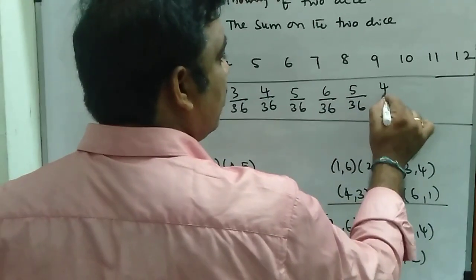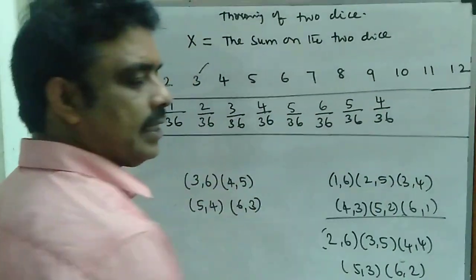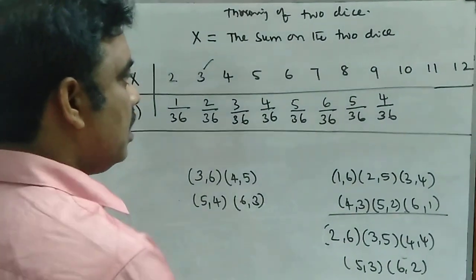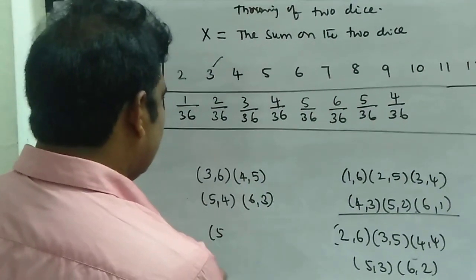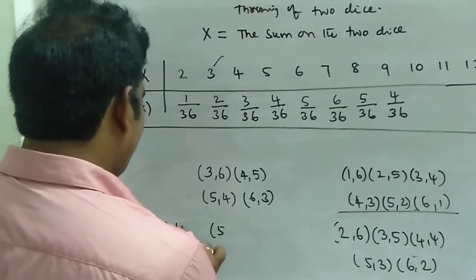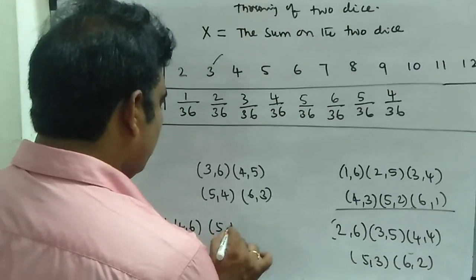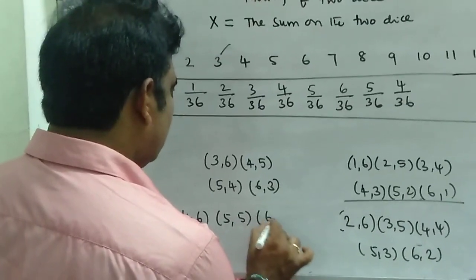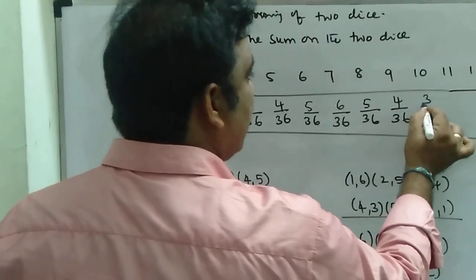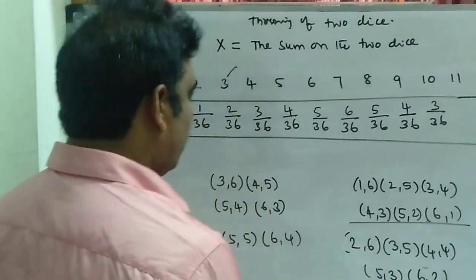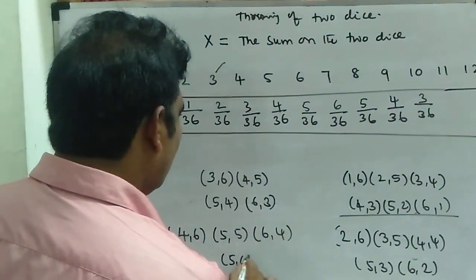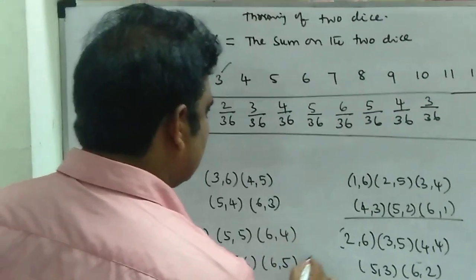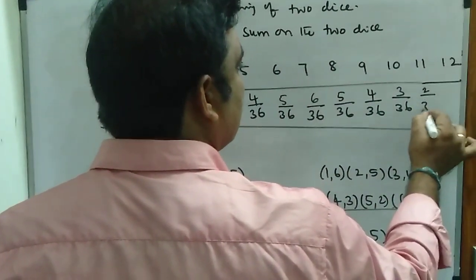So there are only 4 outcomes out of 36, that is 4 by 36. Similarly, for getting 10, it is with 4, (4, 6), with 5, (5, 5), with 6, (6, 4). That is 3 by 36. For getting sum equal to 11, only 2 cases, (5, 6) and (6, 5), that is 2 by 36.